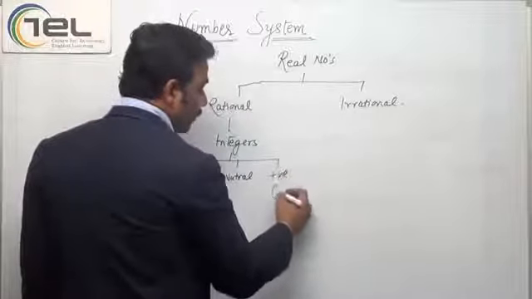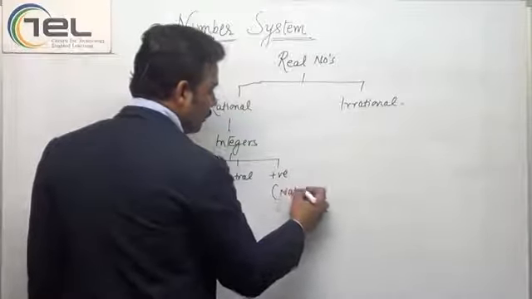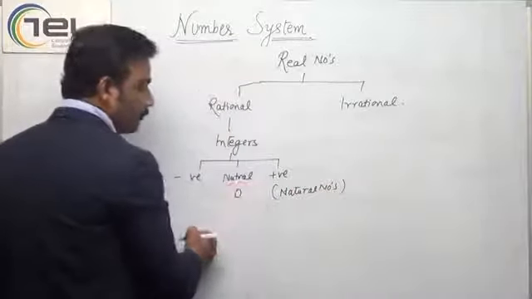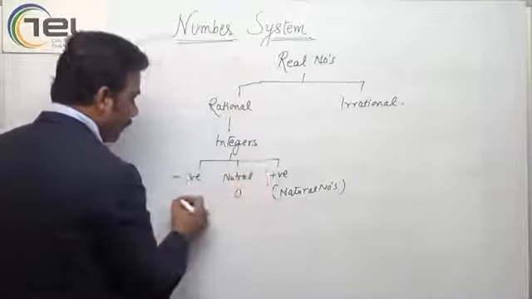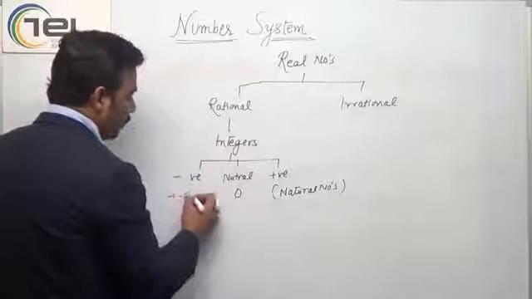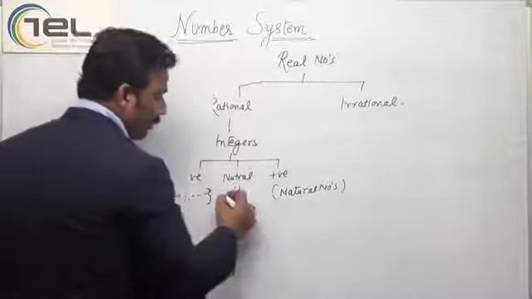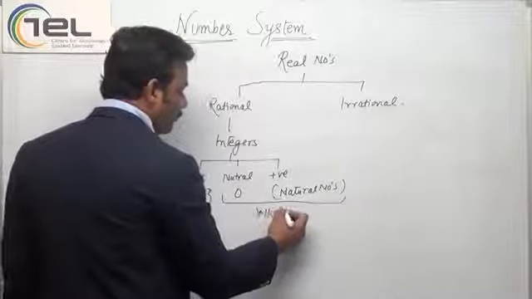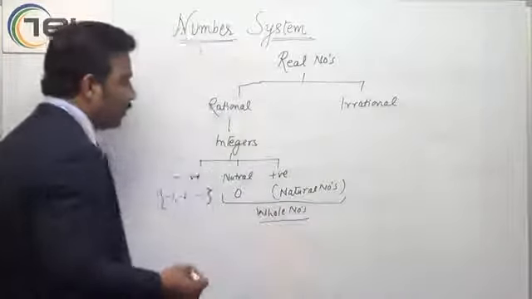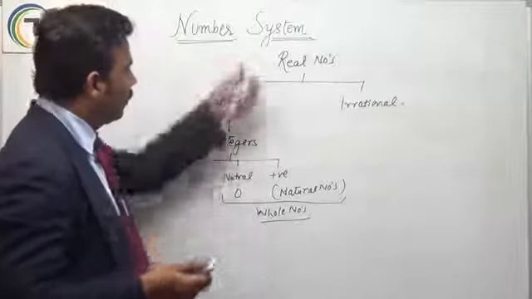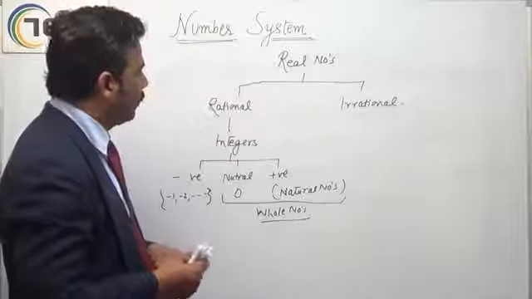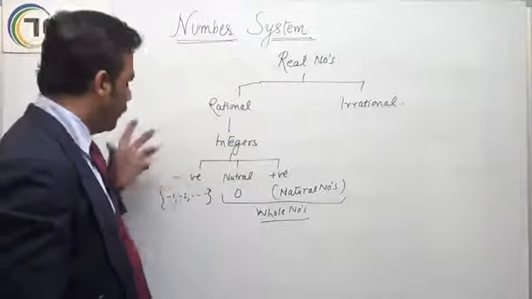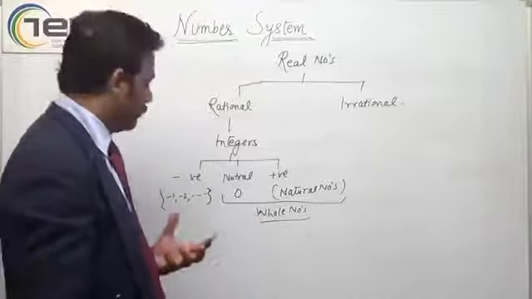Positive integers are the natural numbers, neutral is 0, and negatives are -1, -2 and so on. Taking neutral and positive, we have whole numbers. So this is the tree of the number system in which we have defined each and every number: rational, irrational, integers.